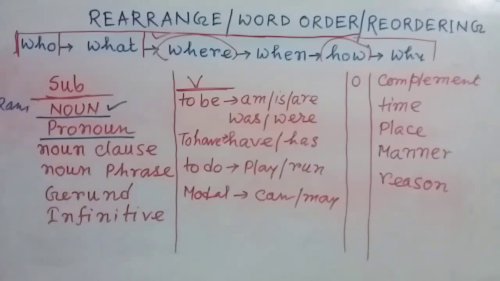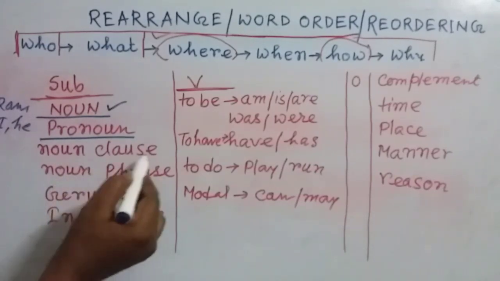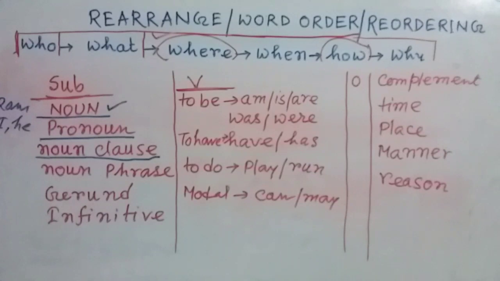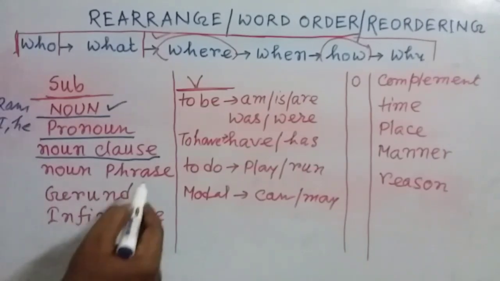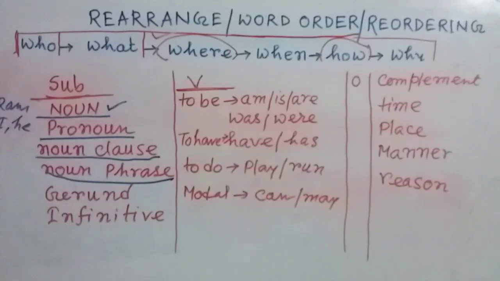Pronoun means the word which is used instead of the noun, you know, I, he, etc. Or there may be a noun clause. The entire group of words acting as a noun is called a noun clause. Or it may be a noun phrase, that means in the subject position there may be a noun phrase, or maybe a gerund or an infinitive. So my dear friends, in subject position you can see only these types of words.